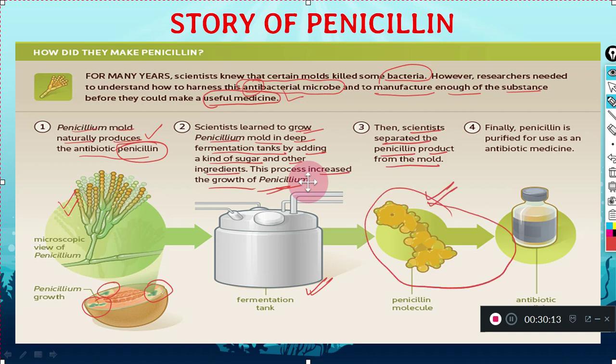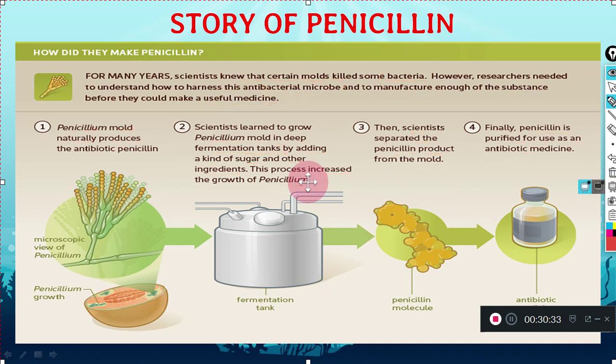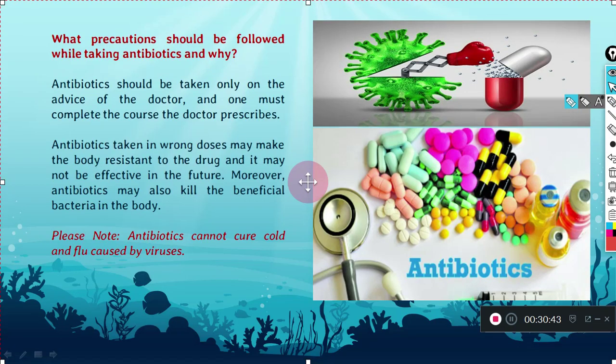So this is the story of penicillin, how this antibiotic started for the first time and how it came to the market for the first time. Now, after that, we are going to see what kind of precautions we should follow while taking antibiotics. So you know that antibiotics are killing the microbes. Like here you can see that these antibiotics are killing the microbes.